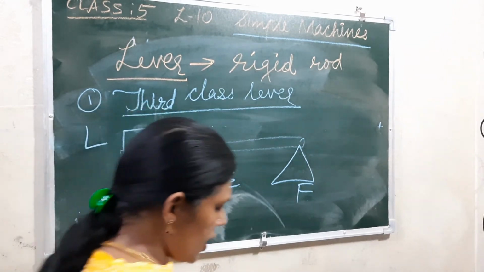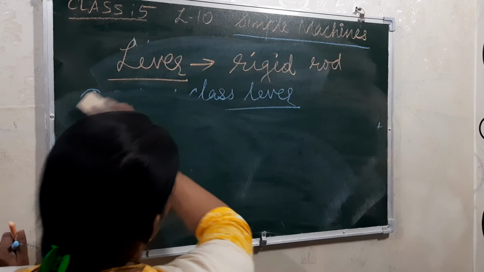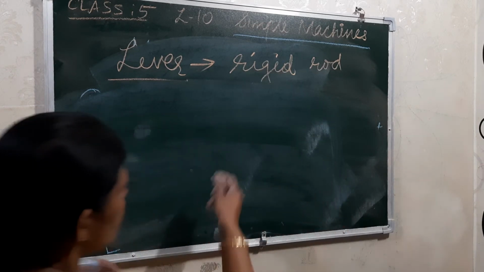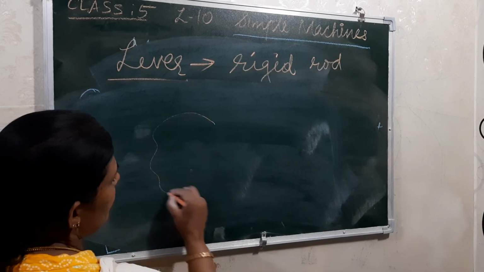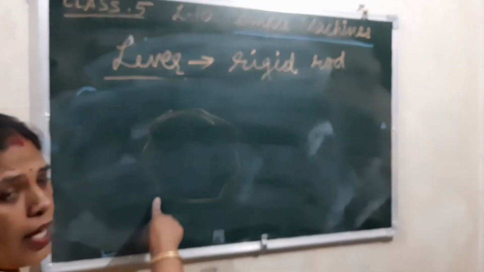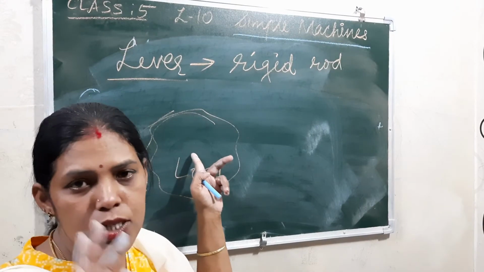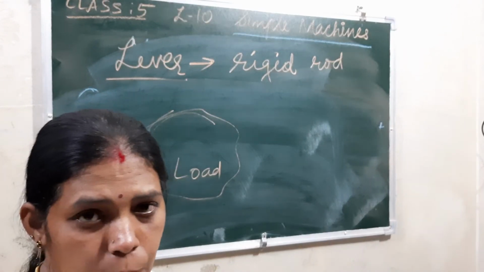Okay, so for this a very good example I can give is a rigid rod. For example, see a big stone. Big stone, that will be the load. If we are picking that load up, it is not possible to change its position.